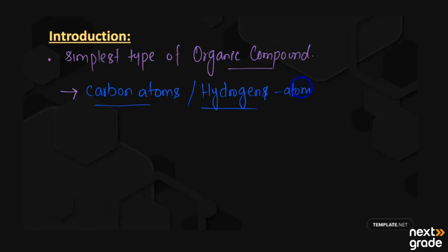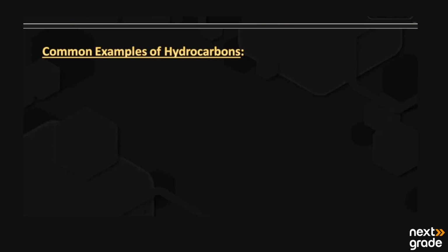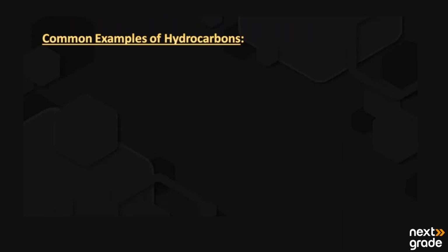Hydrocarbons are widely used in our daily life, and the study of hydrocarbons is known as organic chemistry. We have studied a lot of examples of the organic compounds that are known as hydrocarbons and their derivatives. So next we have some common examples of the hydrocarbons that we use in our daily life.